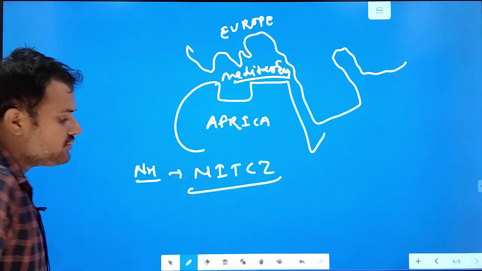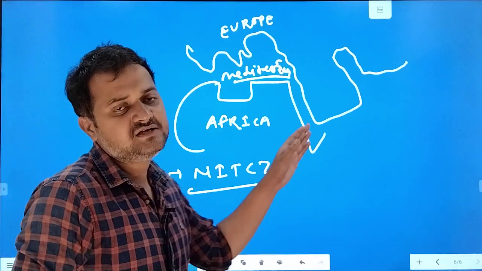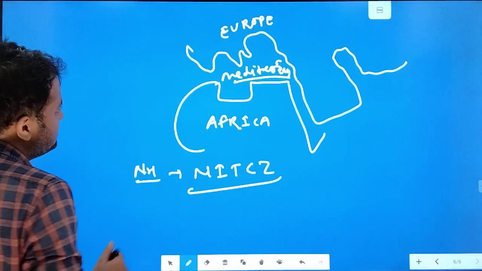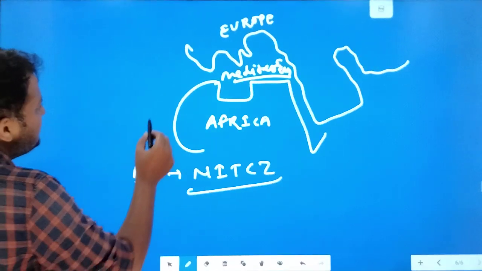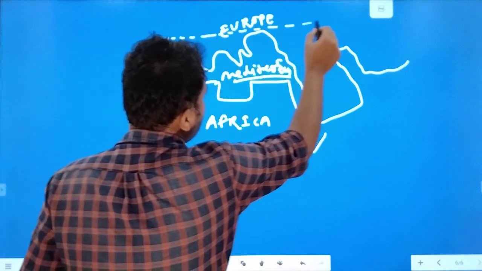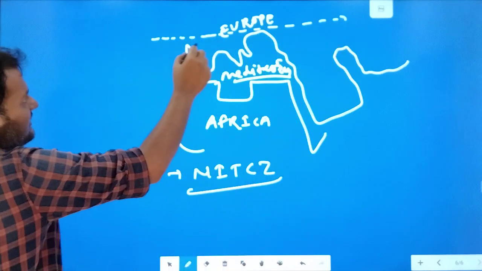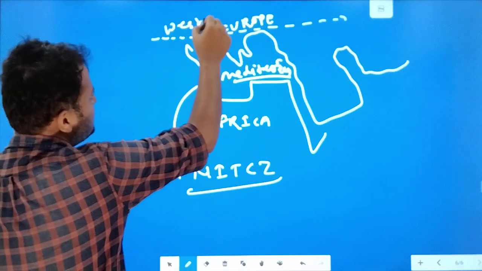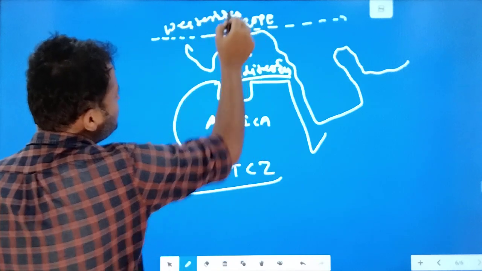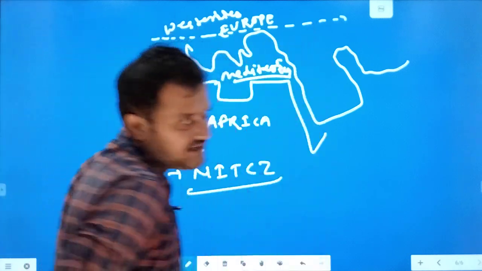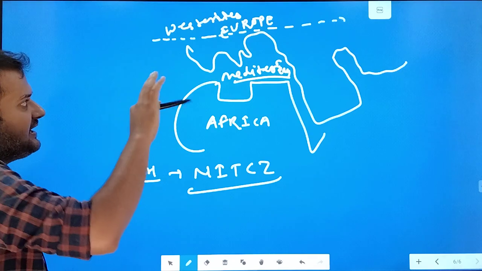It is a low pressure zone where the winds generally come towards it. These wind belts, generally westerlies, flow from here. The region of Europe lies in the westerlies. So in summer these westerlies flow from the Europe side, like France, Britain and so on.